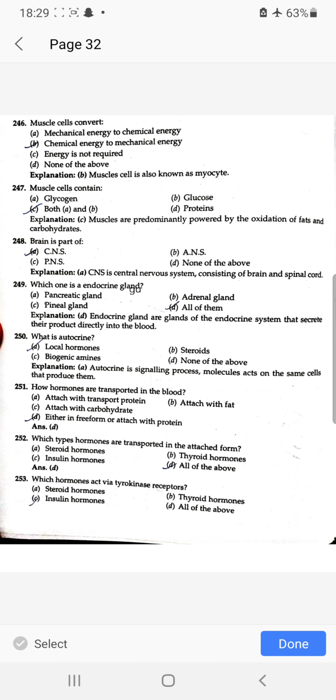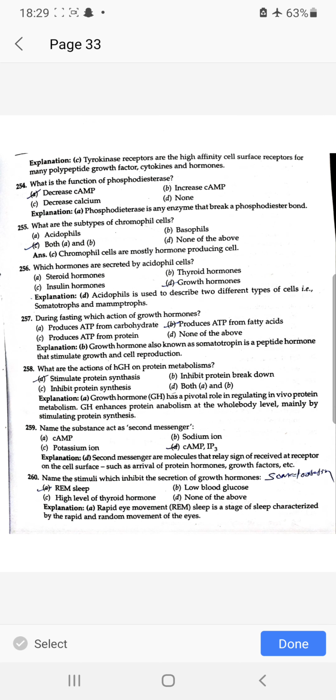Which hormone acts via tyrosine kinase receptor? Insulin hormone. What is the function of phosphodiesterase? Decrease cAMP. What are the subtypes of chromophil cells? Both A and B, acidophils and basophils.